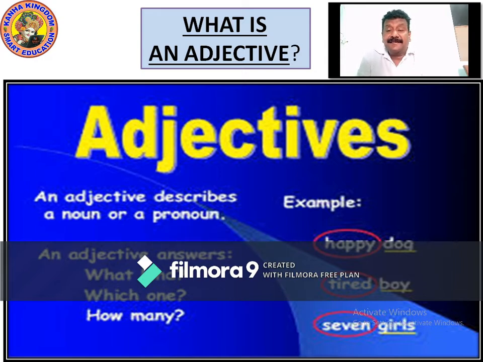An adjective answers questions. In your mind, if you get a question like what kind, which one, how many, in a proper sentence there is subject, verb, object. The adjective describes more about a noun or a pronoun and answers the questions of what kind, which one, how many. For example, you can see dog.